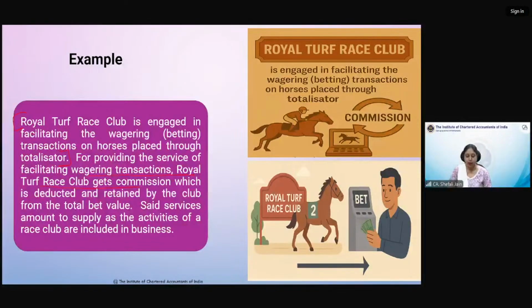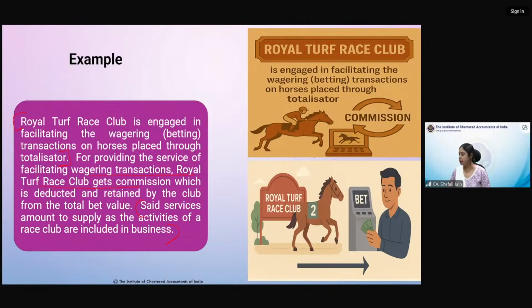So regarding these activities, some people keep asking one repetitive question: ma'am, this is not a legal transaction, so whether it should be taxed. Race clubs are not illegal, but they seem to be like any kind of lottery, gambling, or horse racing, casinos. We generally have a feeling that they are not legal, and that is why people ask whether they should be taxed or not. Any kind of transaction, whether allowed or not, tax is levied, but these are allowed in many states, and that is why tax is levied on them.